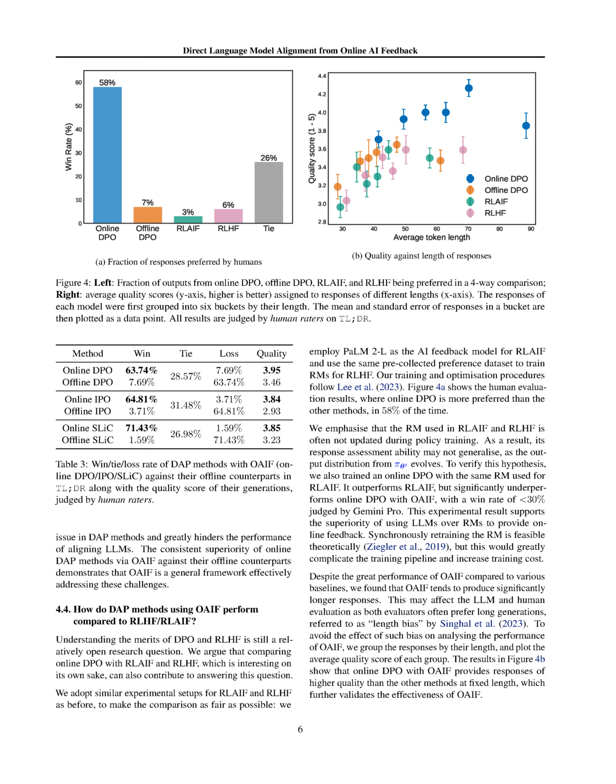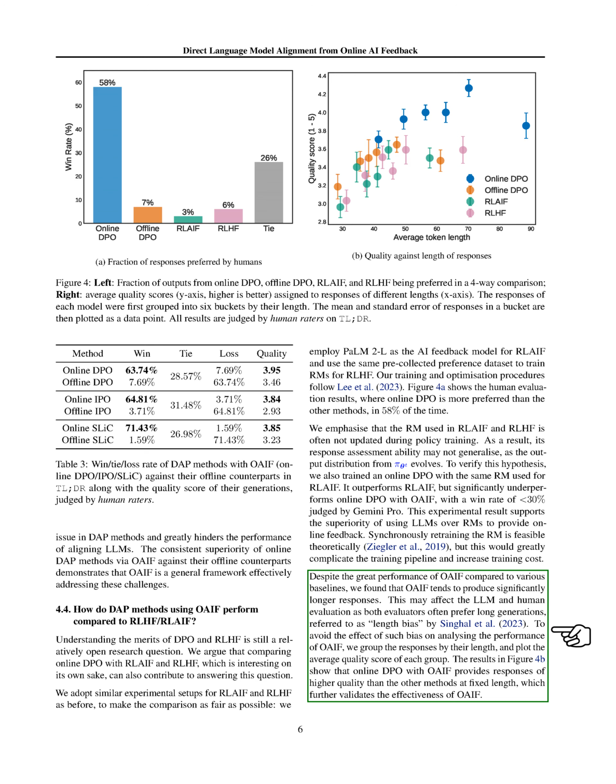Comparing online DPO with RLAIF and RLHF, it was found that online DPO with OAIF was preferred over the other methods 58% of the time, demonstrating its superiority. Furthermore, online DPO with OAIF provided responses of higher quality than other methods at fixed length, validating its effectiveness in producing high-quality responses. Section. How does the size of the LLM annotator affect performance?